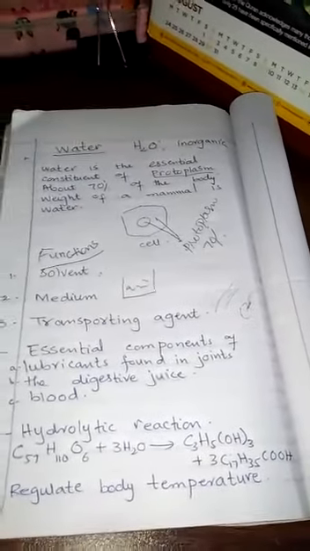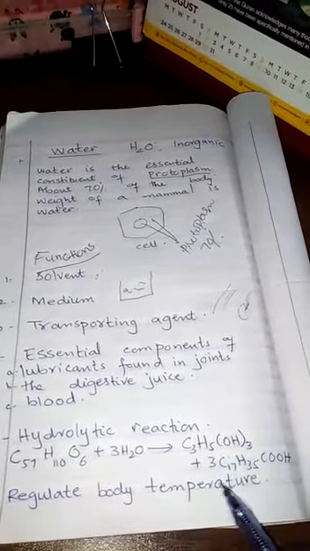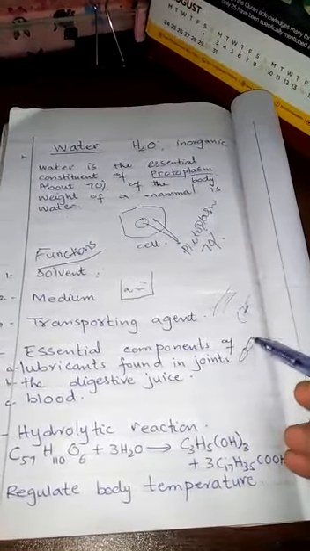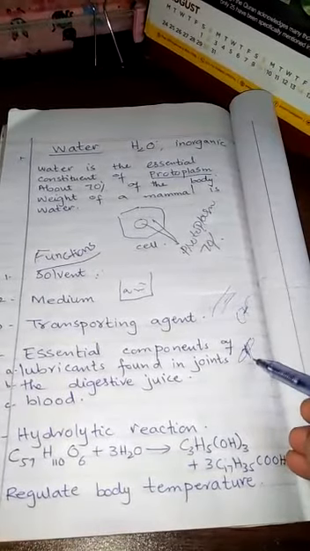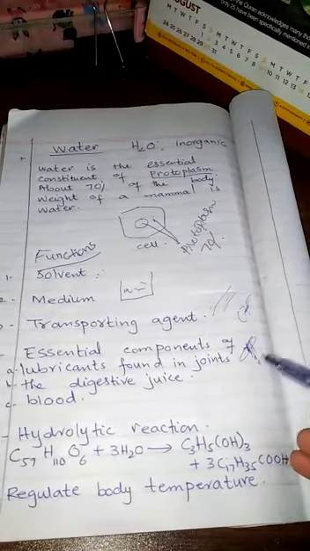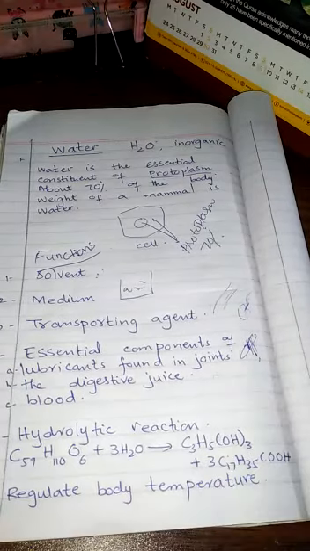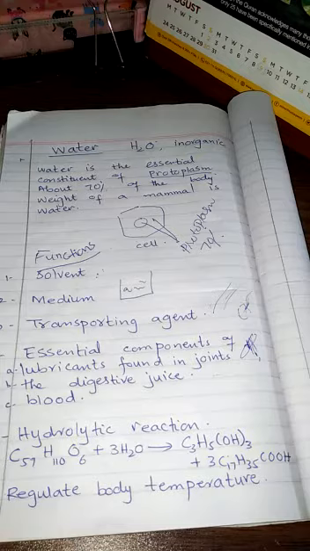Okay. And it is also an essential major component of lubricants found in the joints, right? In our joints, the lubricants are found, and water is an essential major component of these lubricants, and it is also a major component of digestive juices. For example, one of the digestive juices is saliva, and water is the essential component of saliva, and it is also an essential component of blood.